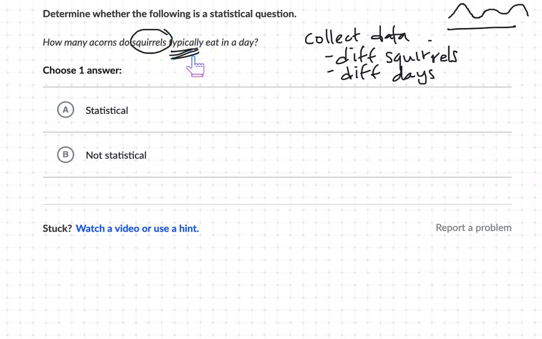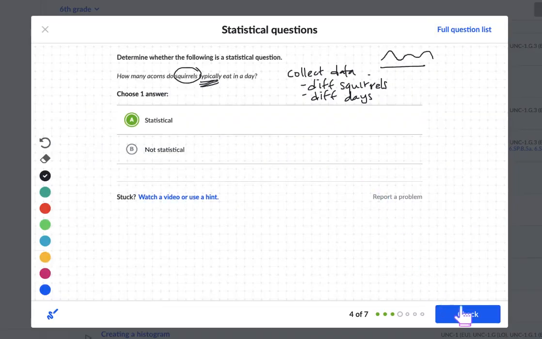Also the keyword typically, because that's telling us that we're looking at some kind of behavior that kind of changes over time, but we're looking for something that's typical of their behavior. Okay, so this would be a statistical question.